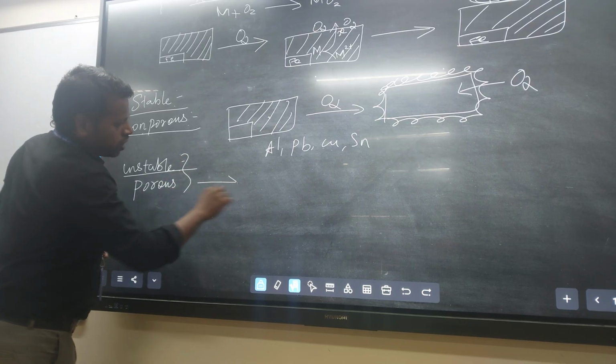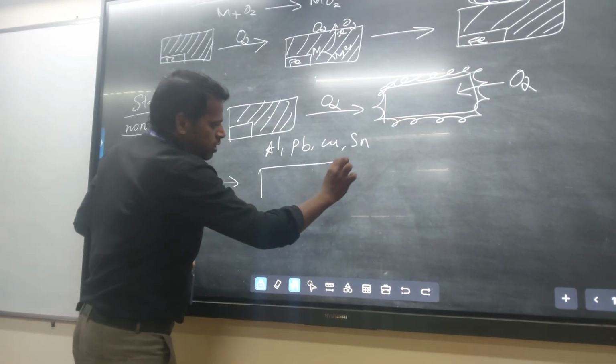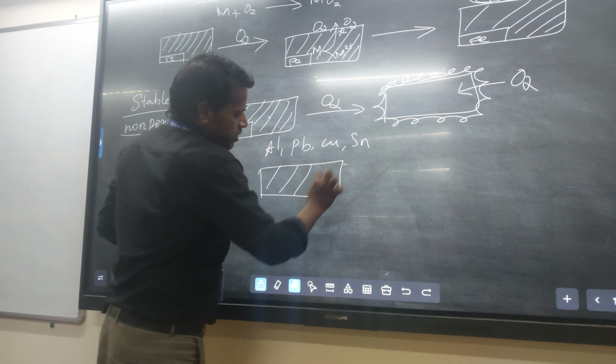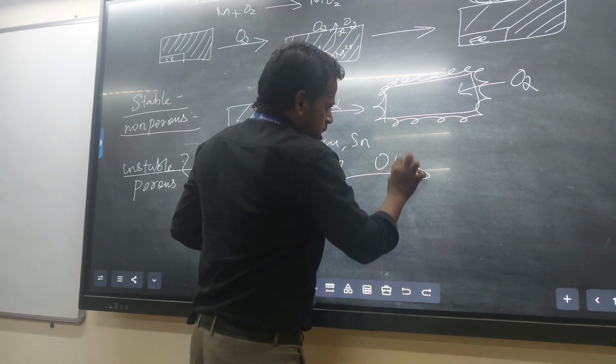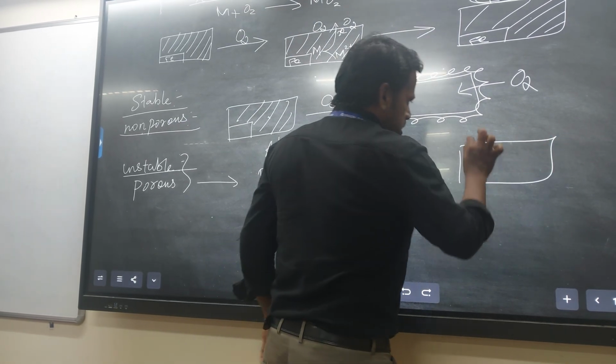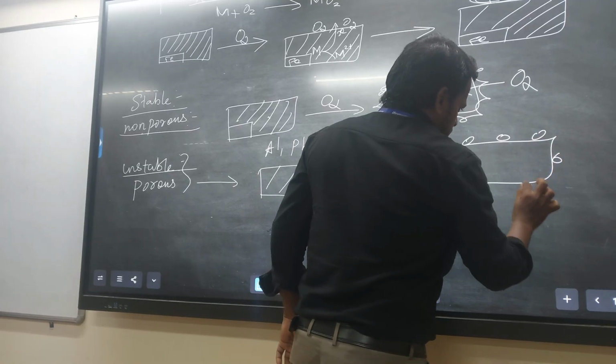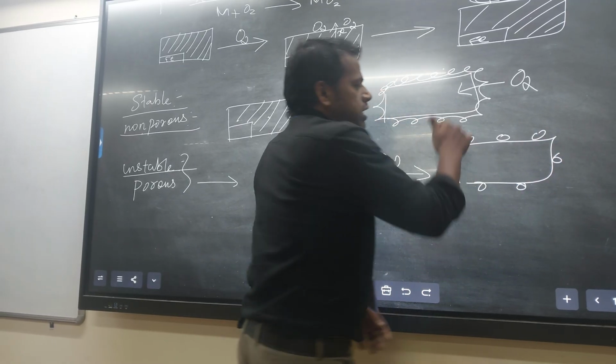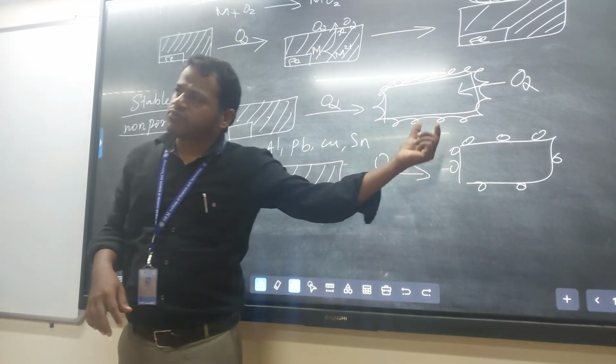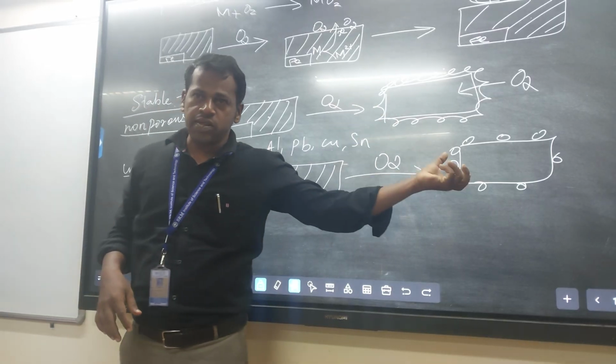Do you know what a porous layer means? You take a fresh metal surface. If you keep it in an oxygen environment, the metal oxide is there, but that metal oxide will form a porous layer. That means fresh metal is always available on the metal surface.